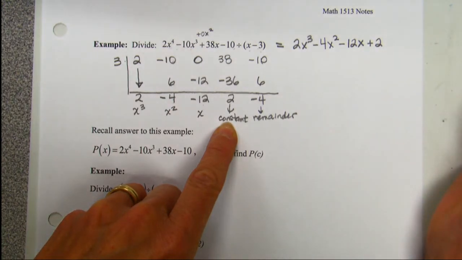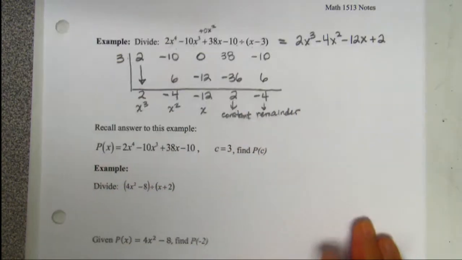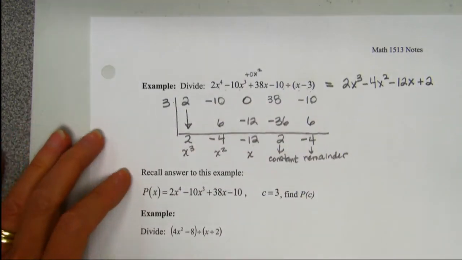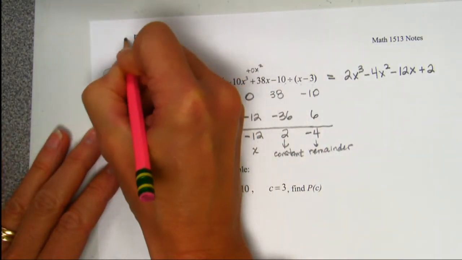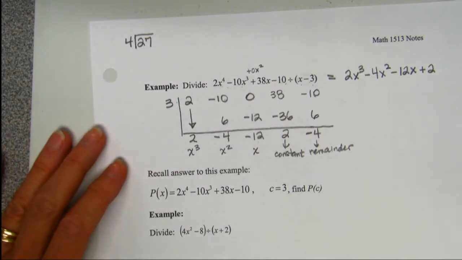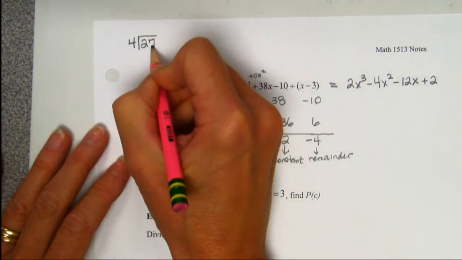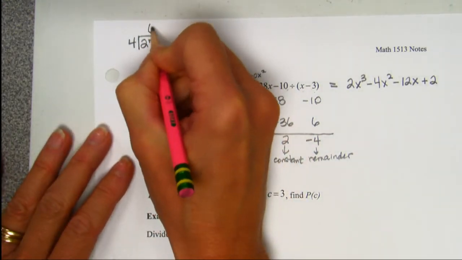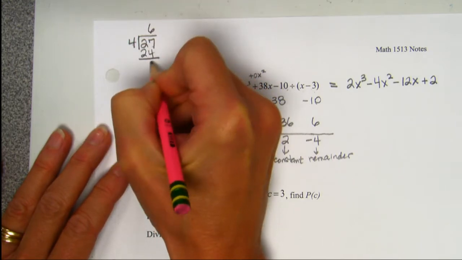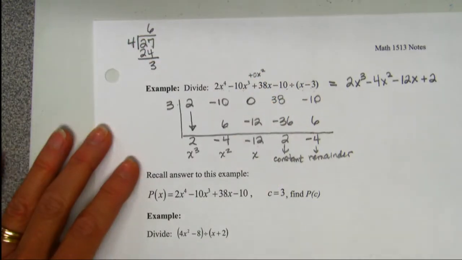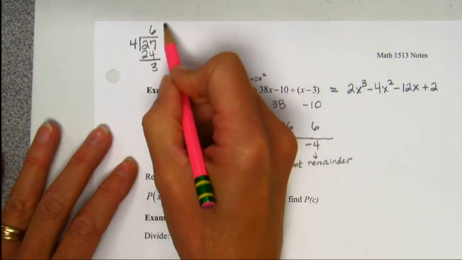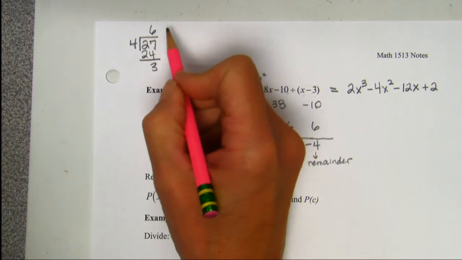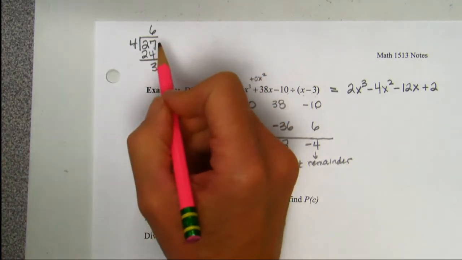Now what in the world do we do with the remainder? I'm going to go back to your elementary school days. If I ask you to divide 27 by 4, 4 goes into 27 6 times. 6 times 4 is 24. In second grade, you learned to write this as 6 remainder 3. 6 with an R, 3. That was your favorite. You loved that. It's great. Okay. We don't do that anymore.